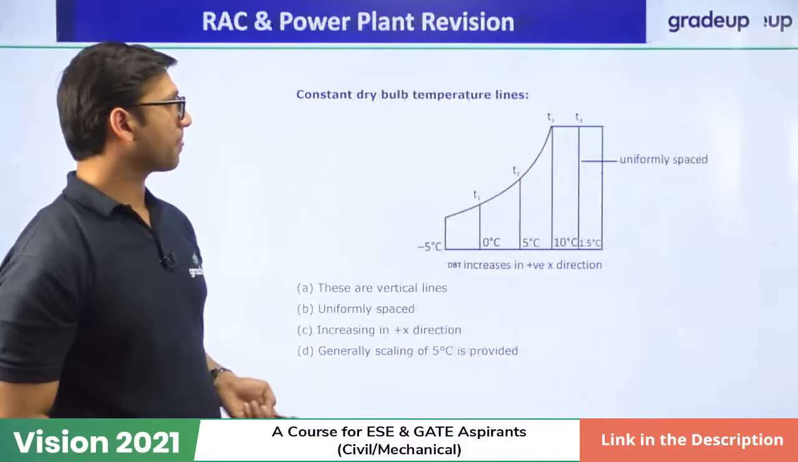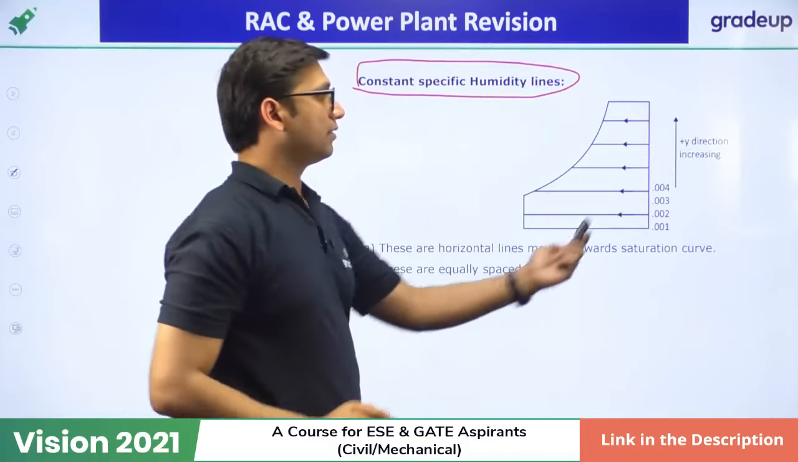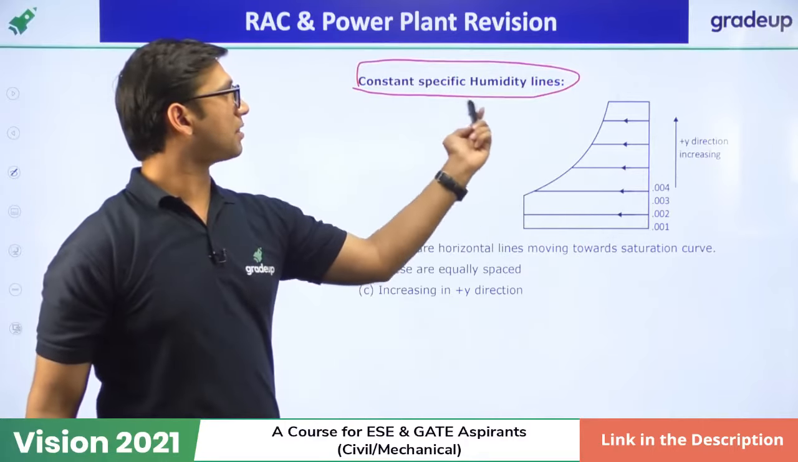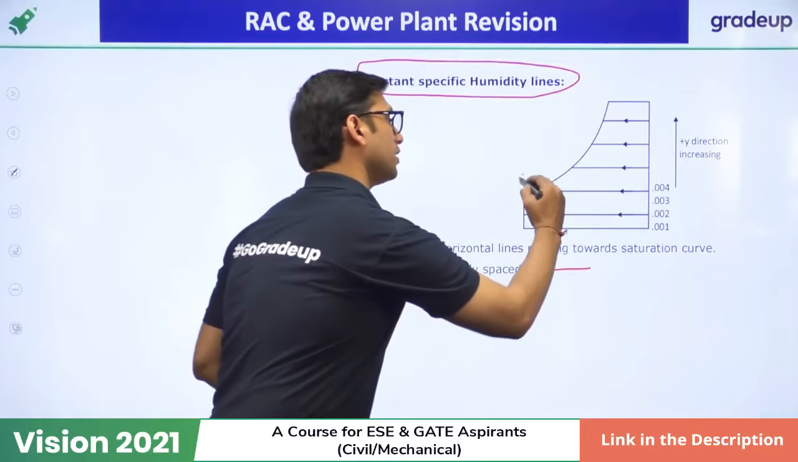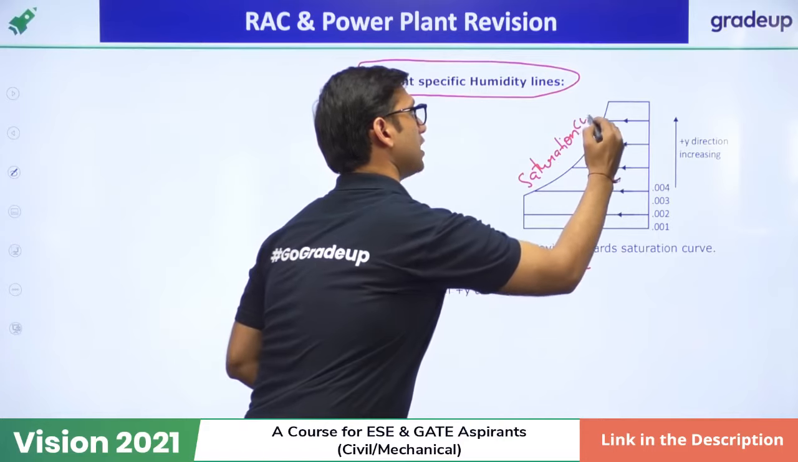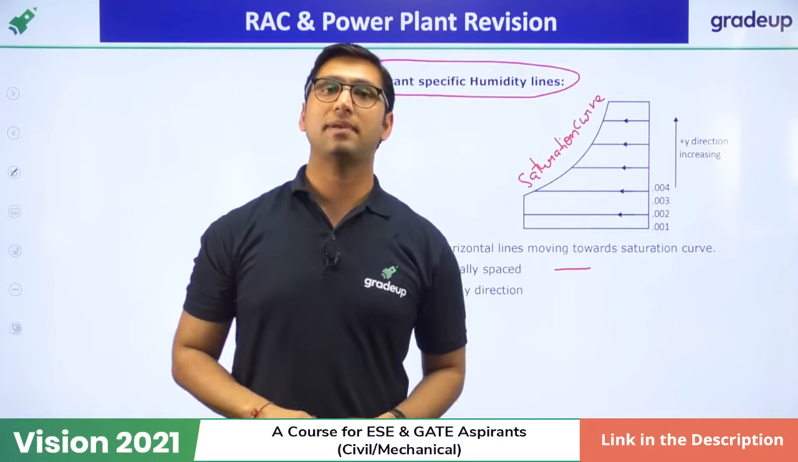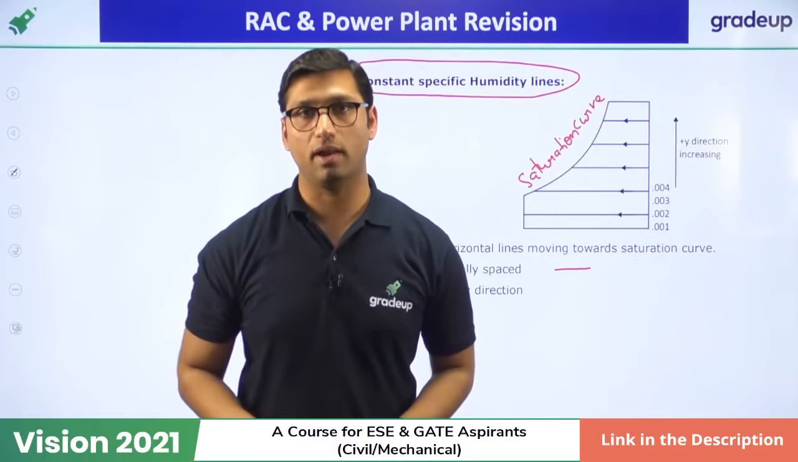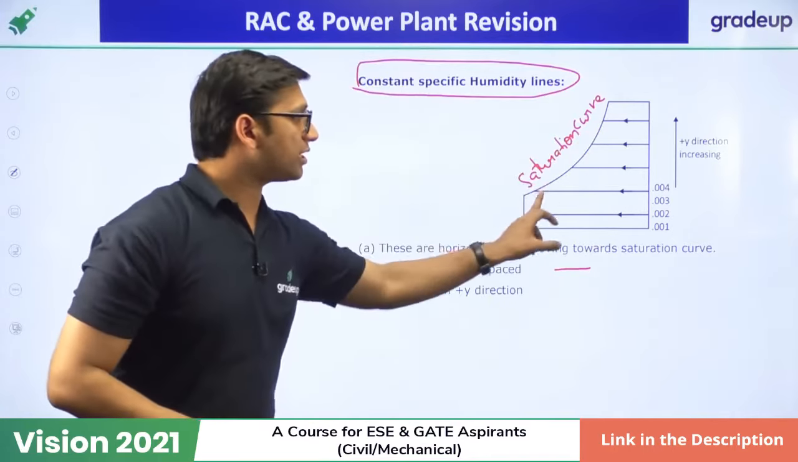Next are constant specific humidity lines. Constant specific humidity lines are the horizontal lines which are parallel to each other on the psychrometric chart. These are the horizontal lines moving towards the saturation curve. This is the saturation curve. What is the meaning of saturation curve? At this point, all these three temperatures, dry bulb temperature, wet bulb temperature and dew point temperature, become equal, or relative humidity is equal to 100% at the saturation curve.